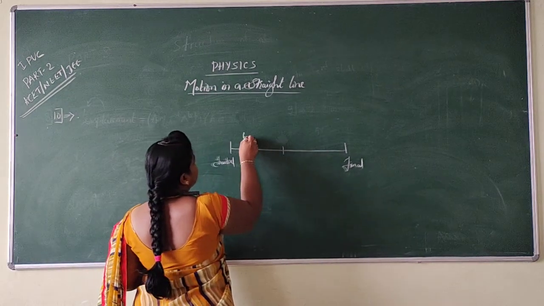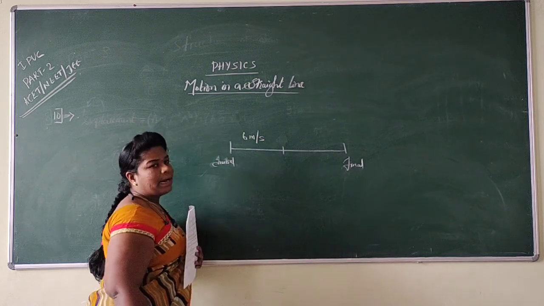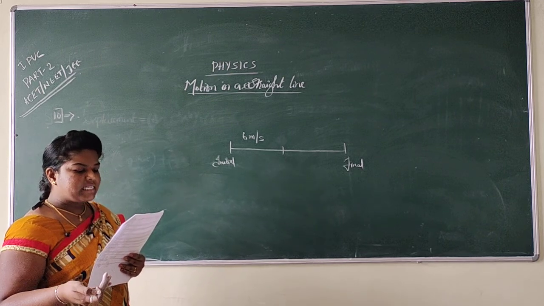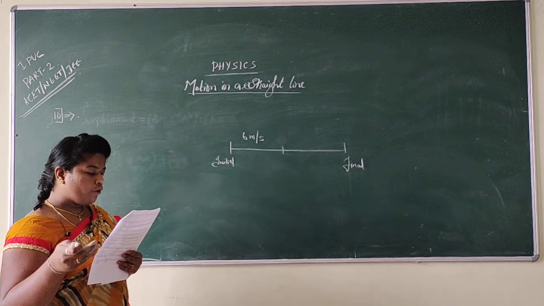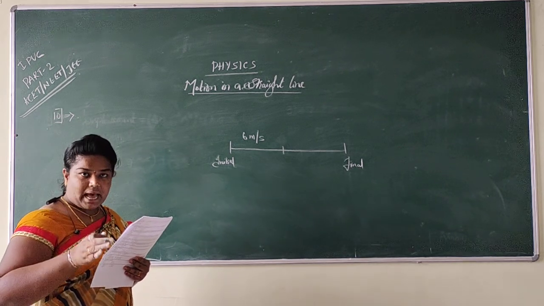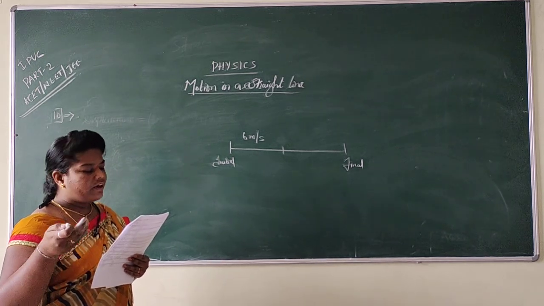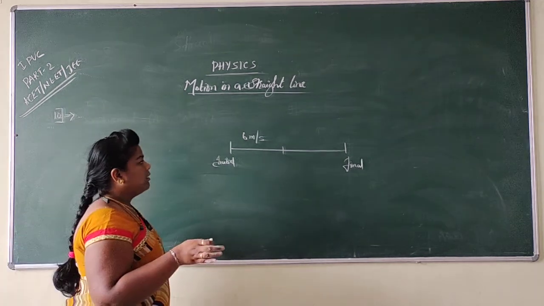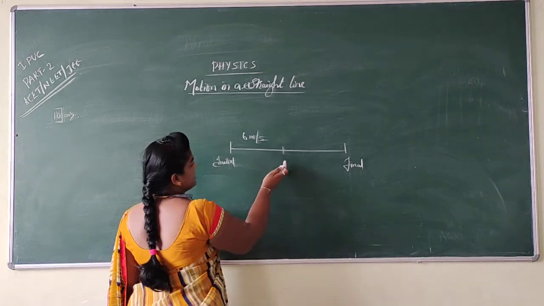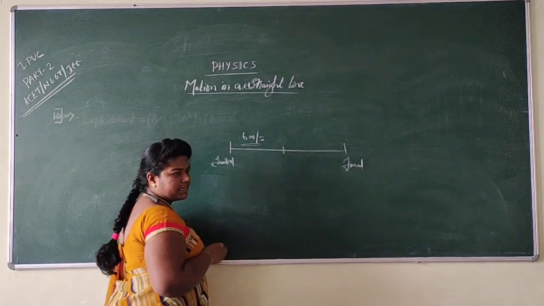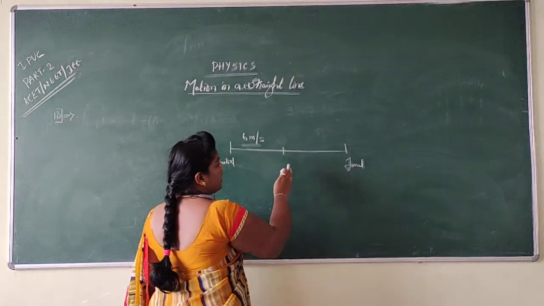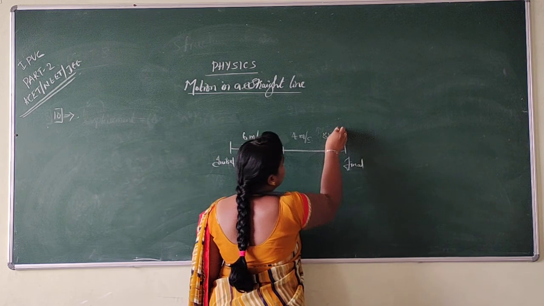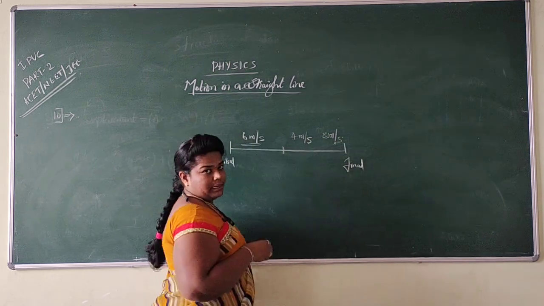Then the remaining half of the distance is covered with a velocity of 4 meters per second for half the time, and with a velocity of 8 meters per second for the rest of the time. It means half of the distance is covered with a velocity of 6 meters per second, whereas the remaining half of the distance is covered with a velocity of 4 meters per second and also with a velocity of 8 meters per second. Right.